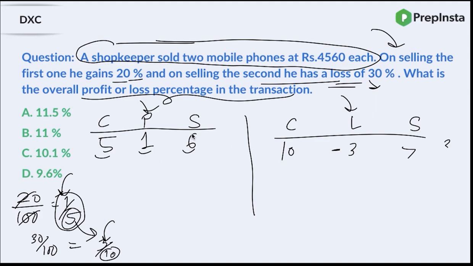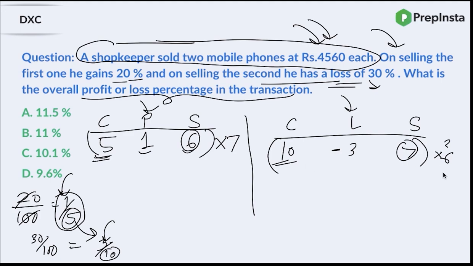Now, what I'm supposed to do is this: if in the question the cost price for both the mobiles was the same, you would equate the cost price. Here, the shopkeeper sold both the mobiles at the same selling price, but the cost price was different. Here the selling price is 6, here it is 7. So if I multiply this with 7 and this with 6, the selling price becomes the same, because that is the case given in the question.